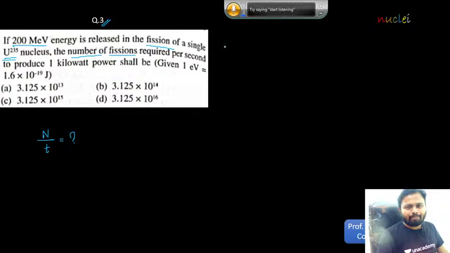Is this clear? Okay, what is power? Power is energy over time. But if there are N number of particles, or say the reactants, then you write N times E divided by T. Therefore what will be the ratio of N over T? This N over T can be calculated as power divided by energy.